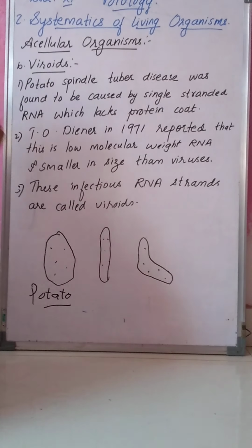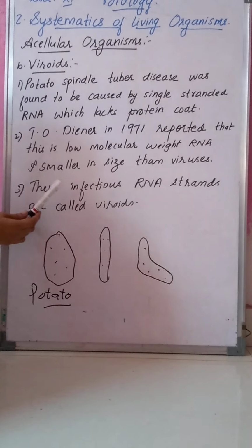Now what are viroids? T.O. Diener in 1971 said that this is a low molecular weight RNA, smaller in size than a virus. It means viroids are low molecular weight RNA, and the size of these viroids is also smaller than the virus.